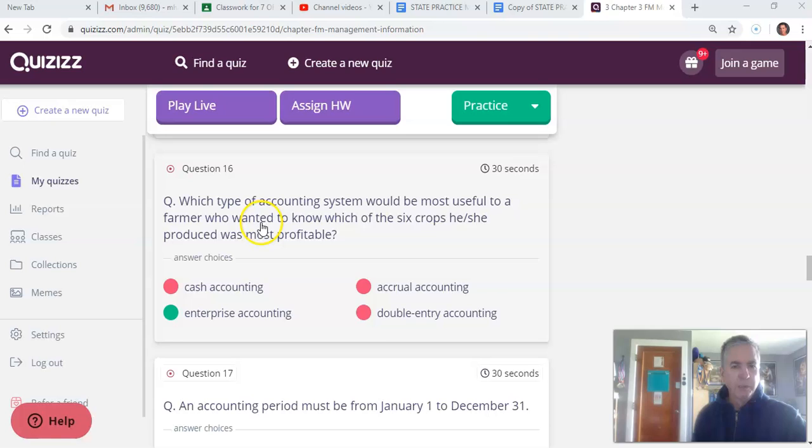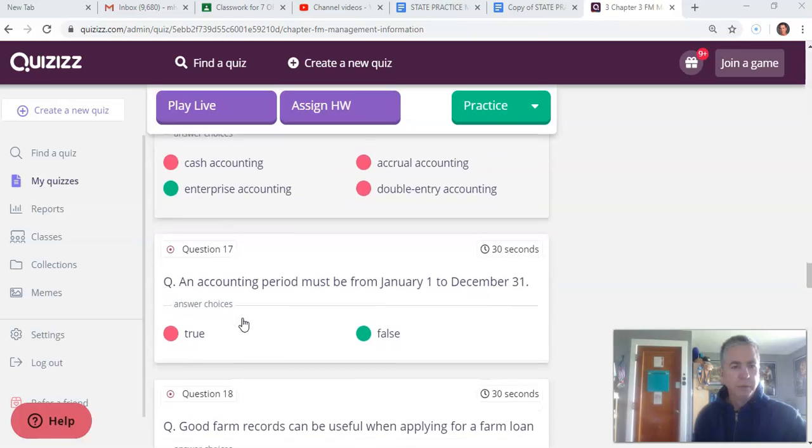Which type of accounting system would be most useful to a farmer who wanted to know which of the 6 crops she produced was most profitable? Enterprise accounting. I need to look into that. I haven't heard that term before. We'll check that out.